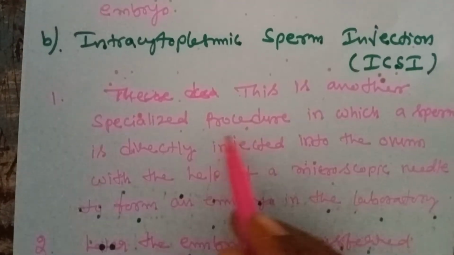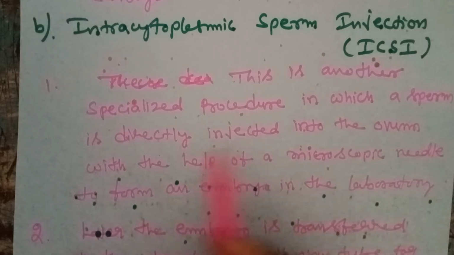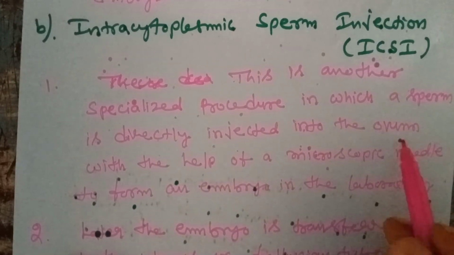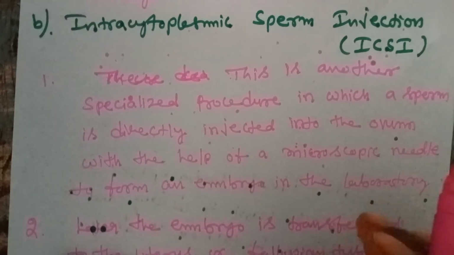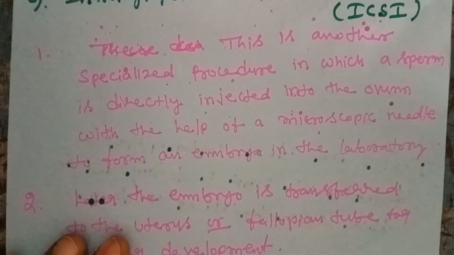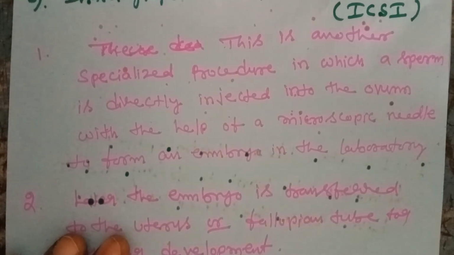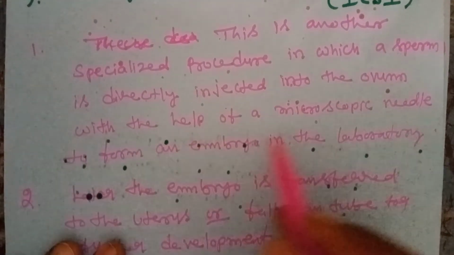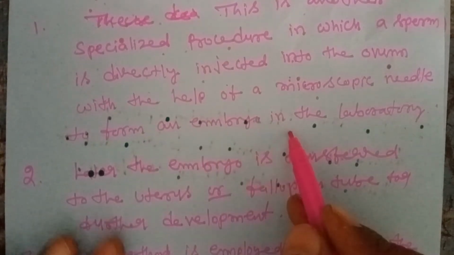This is another specialized procedure in which the sperm is directly injected into the ovum. Where the sperm count and motility are very low, highly qualified doctors or highly trained nurses collect the sperms and, where the egg is located, directly inject them using a microscopic needle to form an embryo in the laboratory.